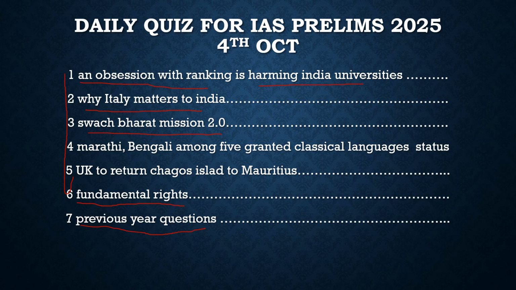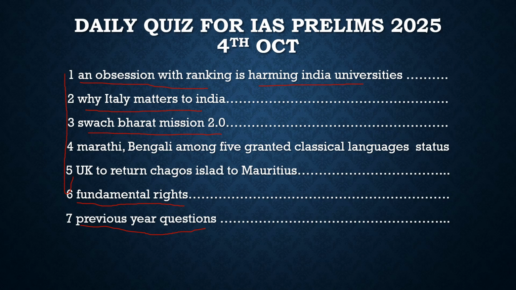There have been some questions raised over the addition of Marathi and Bengali as classical languages, as these are very much modern history languages. So this is the question, but what we need to know is which languages have been added. They are Marathi, Prakrit, Pali, Assamese, and Bengali. These are the languages which have been given classical language status.